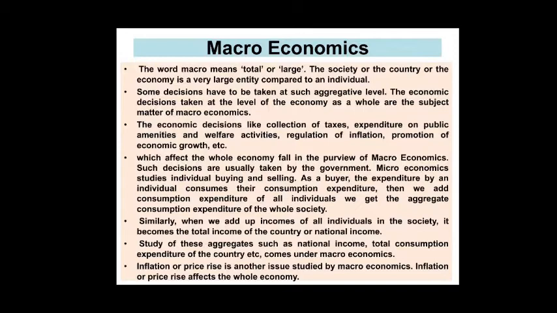Microeconomics studies individuals buying and selling. As a buyer, the expenditure by an individual consumer is consumption expenditure. When we add the consumption expenditure of all individuals, we get the aggregate consumption expenditure of the whole society. Similarly, when we add up the income of all individuals in the society, it becomes the total income of the country or national income. Study of the country's total expenditure and economical activities